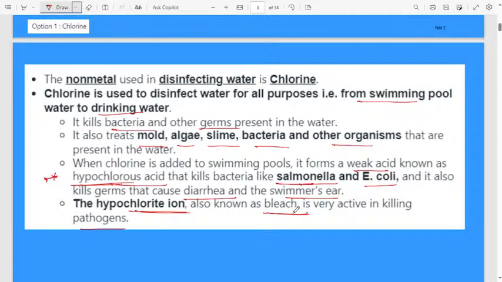Okay, these are a few important points about chlorine. Based on one question, I am telling a few points related to it. We don't know which type of question they may ask in the exam. These points are also very important. If you know the theory, you can easily answer MCQ questions. This topic is very easy.